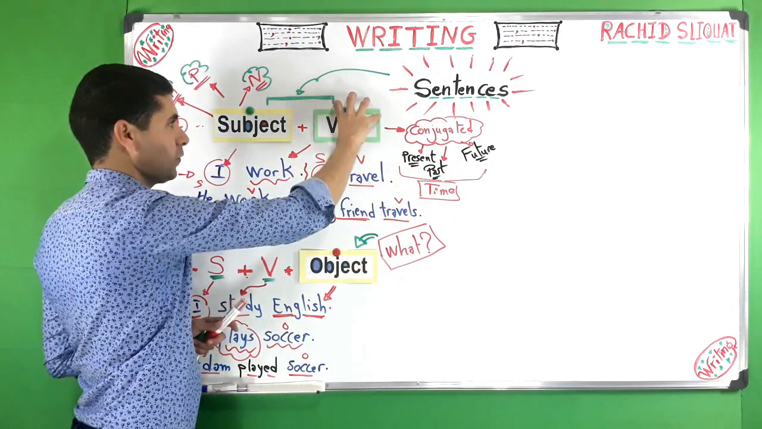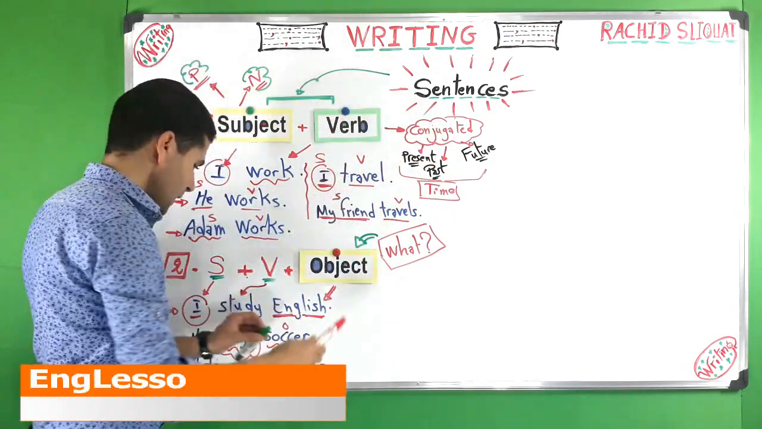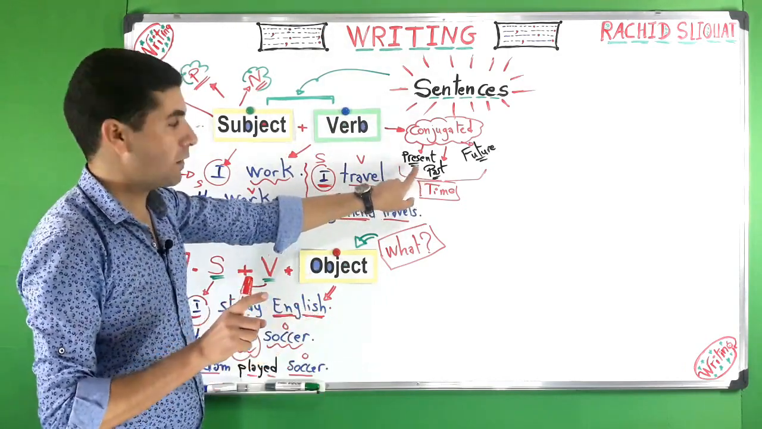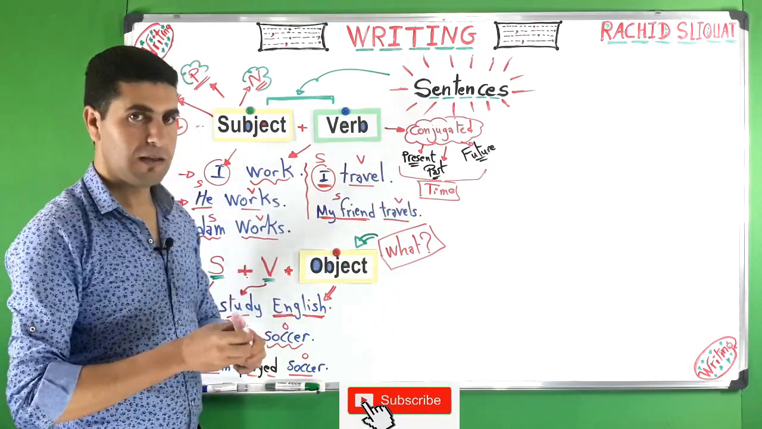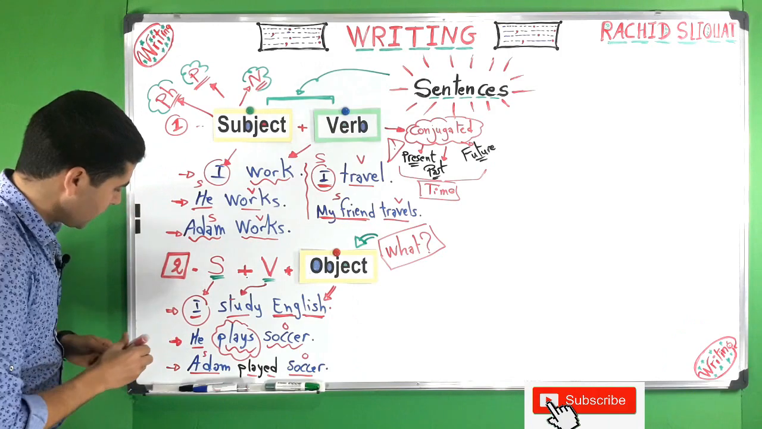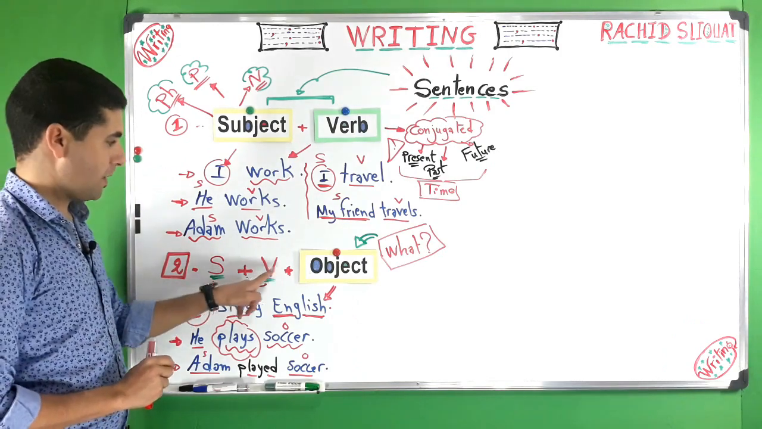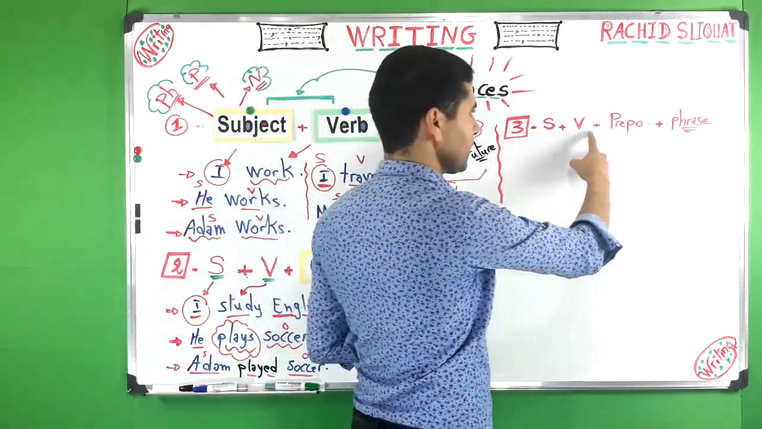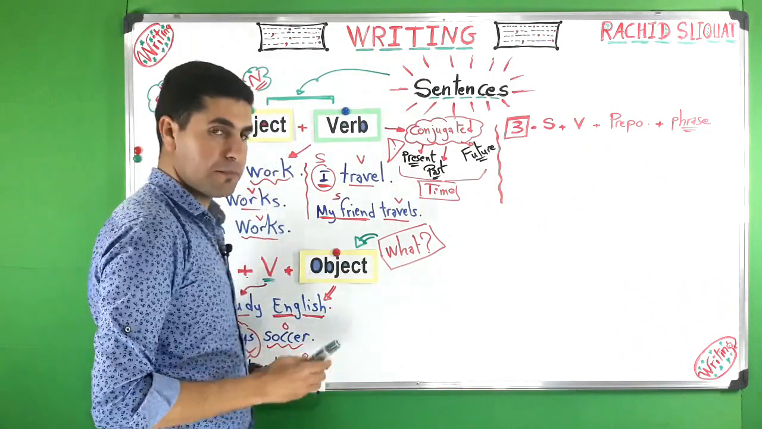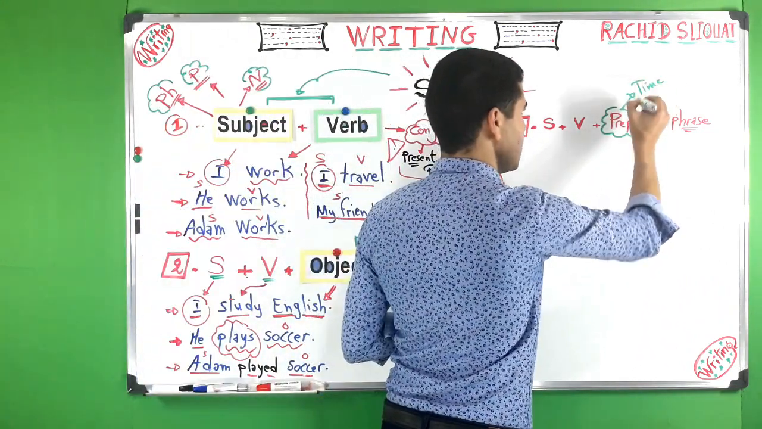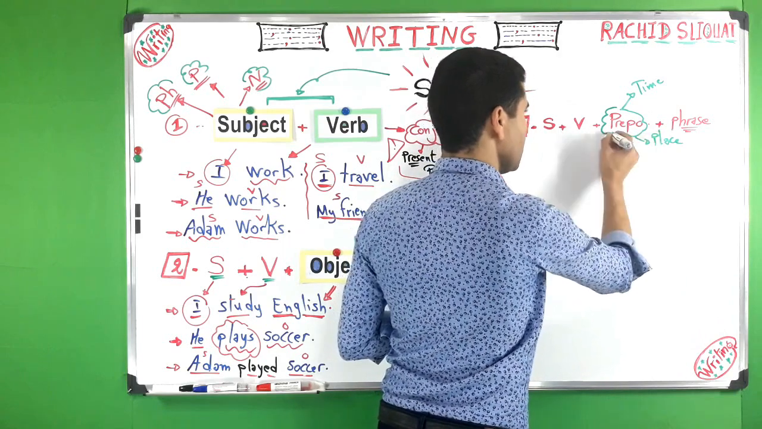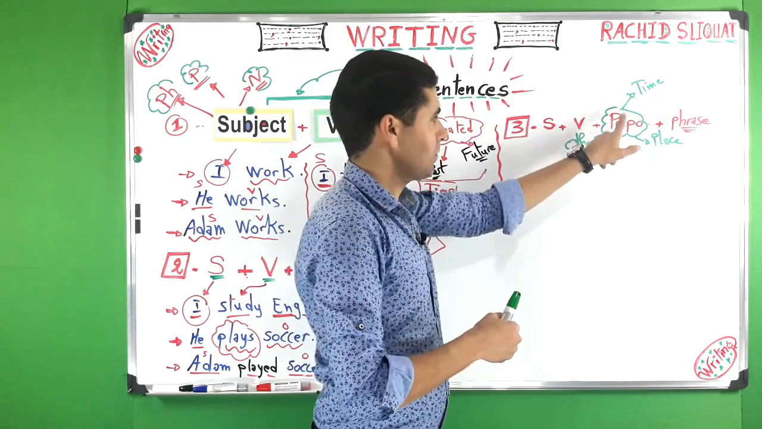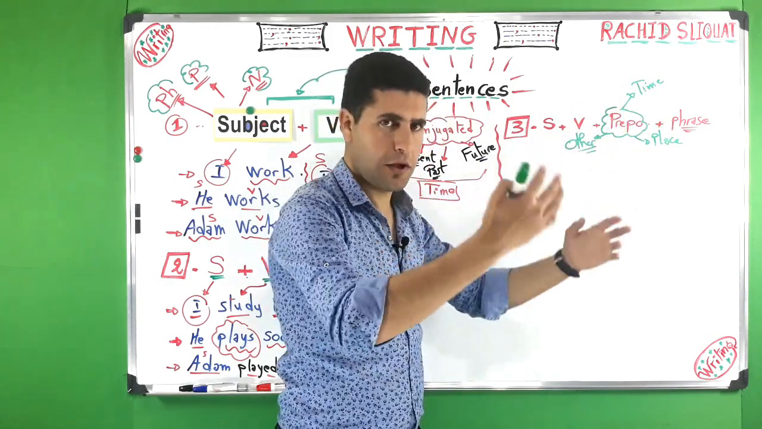So we have to pay attention to the conjugation of the verb. In writing, the most common tenses are the present and the past, so you have to pay attention to these two tenses. This is pattern number two: subject, verb, and object. Now let's take another one. Pattern number three: subject, verb, preposition, and phrase. When we talk about prepositions, we talk about time, or place, or others. So you can study these types of prepositions: prepositions of time, of place, and other prepositions.